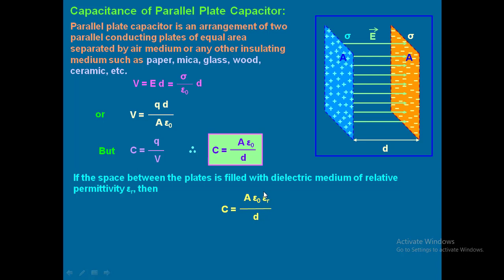So whenever a dielectric is inserted between the parallel plate capacitor, always the capacitance will increase. This point you bluntly note it. Whenever a dielectric substance is present, the capacitance will increase. Definitely it will increase. By how many times? By the dielectric constant times. Suppose the dielectric constant is 60, initially the capacitance is C. If I insert this dielectric between the parallel plate capacitor, the new capacitance will become 60C. If it is 10, it becomes 10C, like that. Understood?